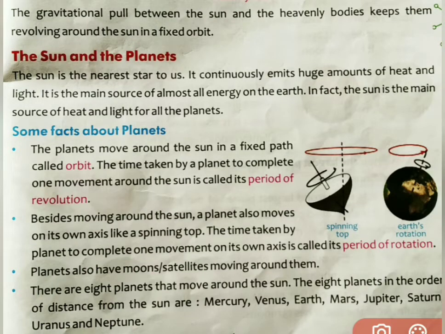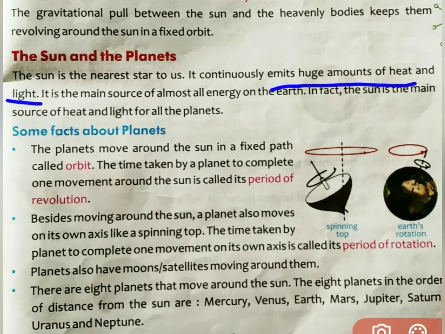Okay, you can see the picture clearly? All right. So the sun is the nearest star to us. But in the beginning of this chapter I taught you that the nearest star, what is the nearest star? Sun. The sun is the nearest star to us, and it continuously emits huge amount of heat